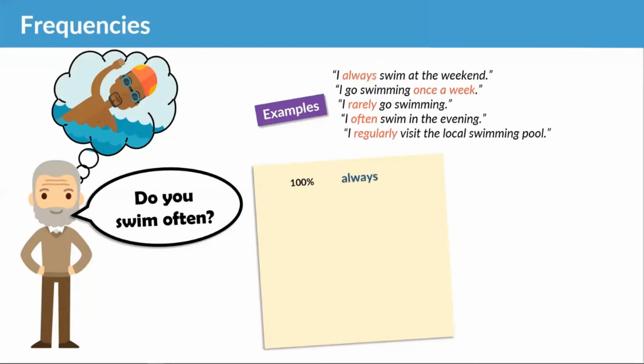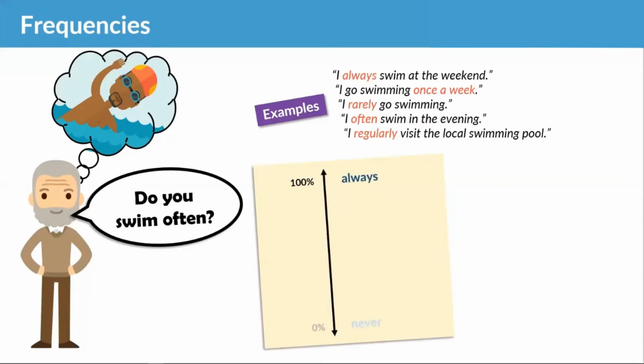I always walk to work. And we have different expressions of frequency for how strong they express the frequency. From 100%, I always walk to work, down to 0%, I never walk to work, and everything in between.